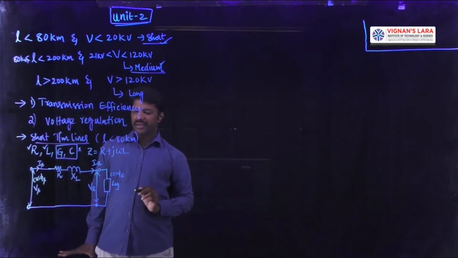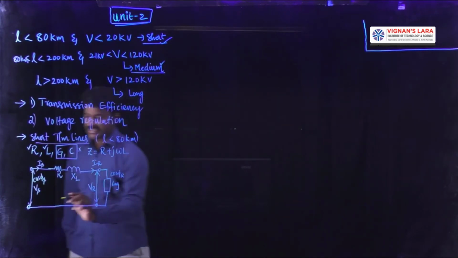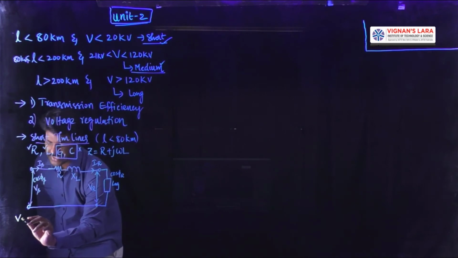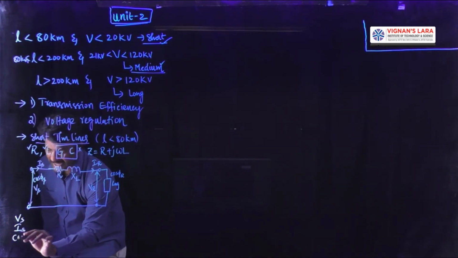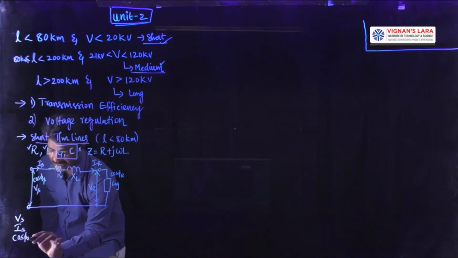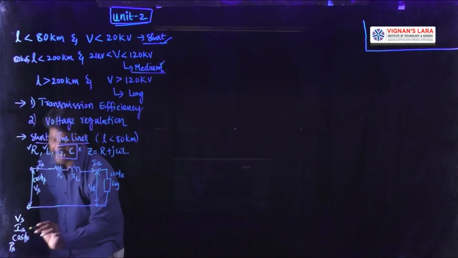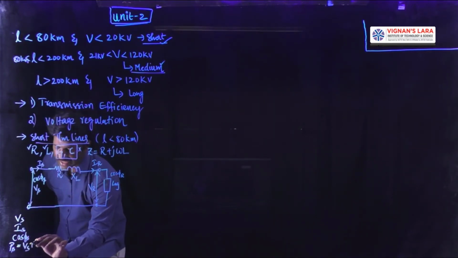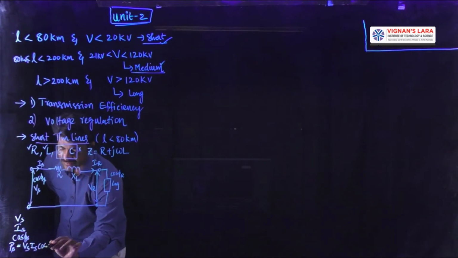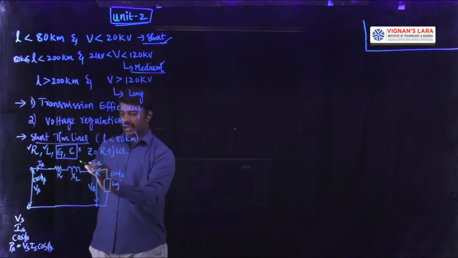So finally we have a total of 8 quantities. The 8 quantities are sending end voltage, sending end current, sending end power factor, and the multiplication of these three gives us the sending end power PS, which is equal to Vs Is cos phi s. These are the four parameters on the sending end side.